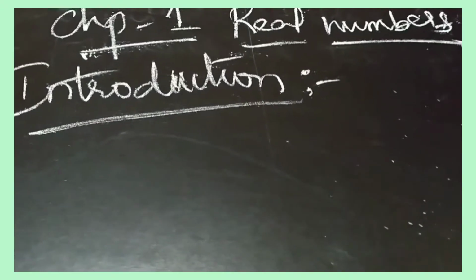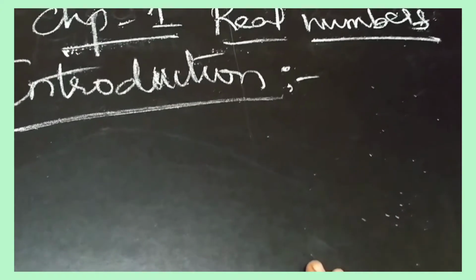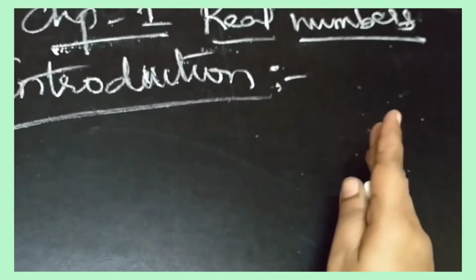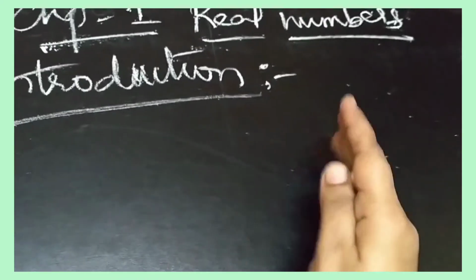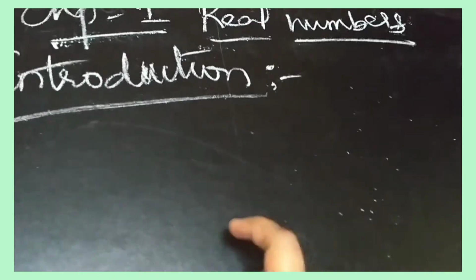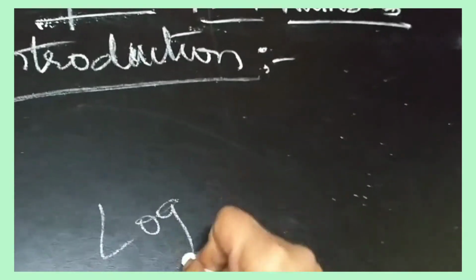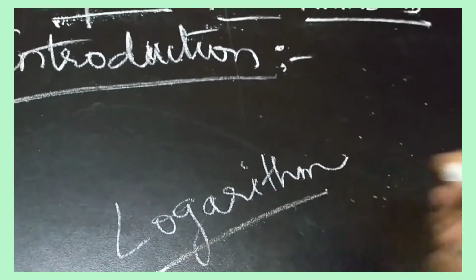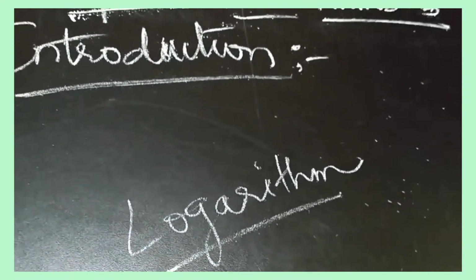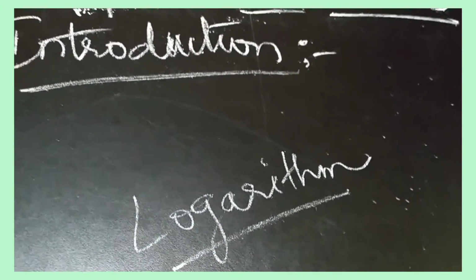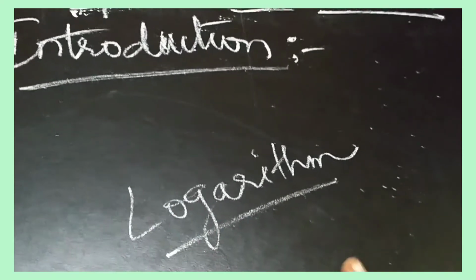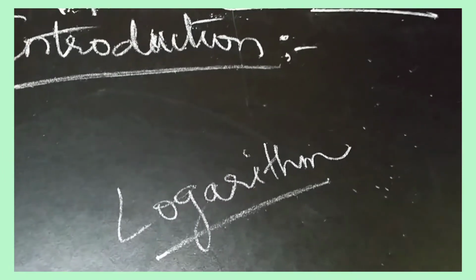In this chapter we will see some theorems and different ways in which we can prove them. We will use the theorems to explore properties of rational and irrational numbers. Finally, we will study a type of function called logarithm, which is a very interesting chapter, and see how it is useful in science and our daily life.